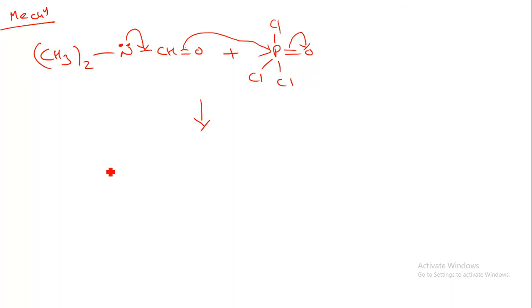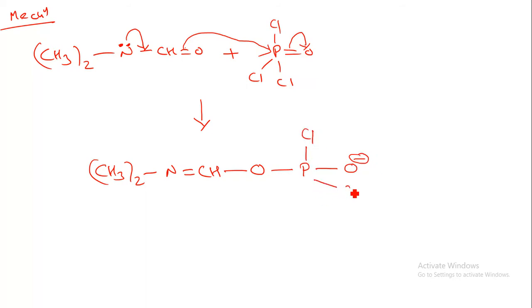We can write (CH3)2N double bond CH, with a single bond to the oxygen atom, which is now attached to the phosphorus. The phosphorus is attached to the oxygen with a negative charge. Here we have a Cl, here also a Cl, and another Cl.